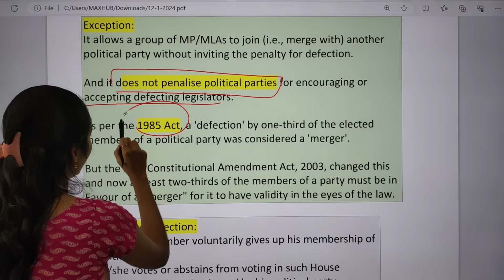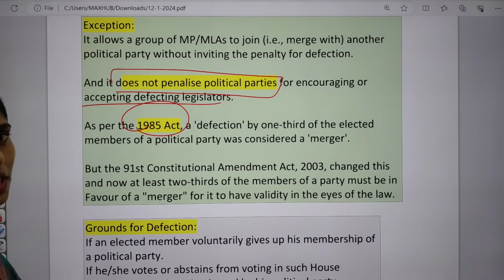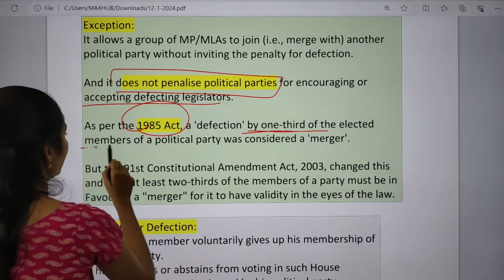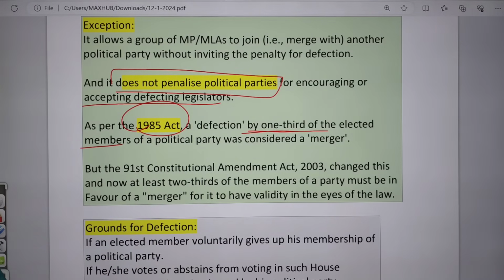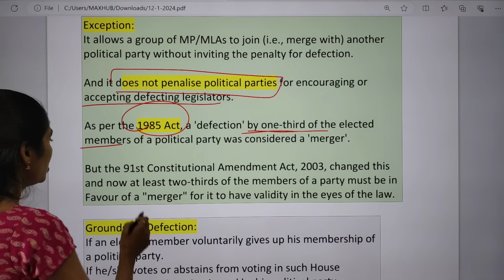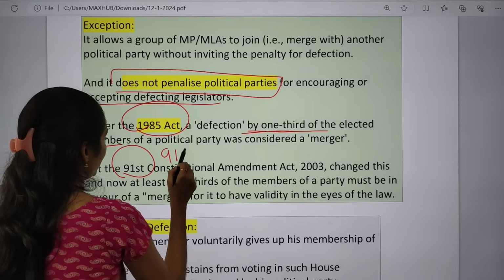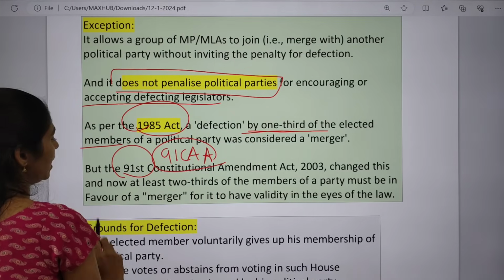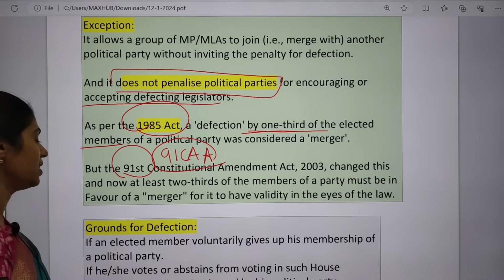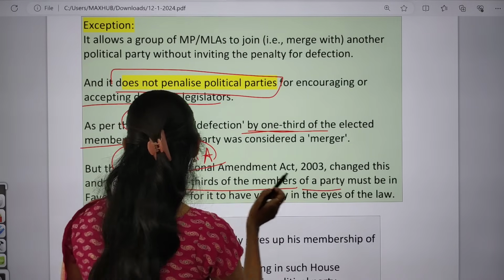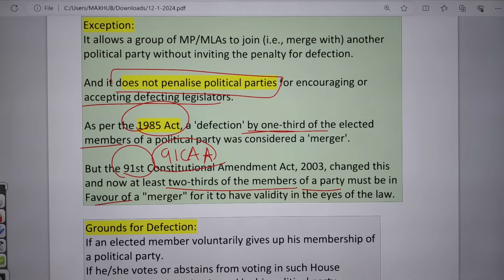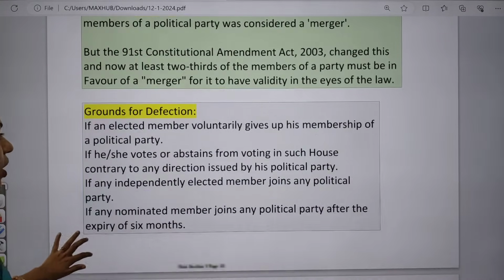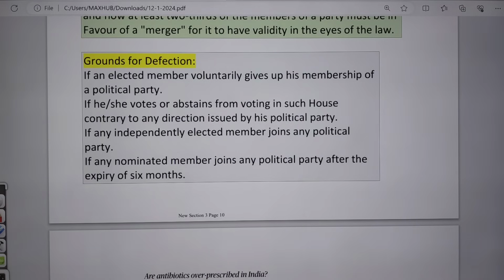And as per the 1985 Act, defection is nothing but 1/3. One-third of the elected members of a political party was considered a merger. But here we have one amendment, that is the 91st Constitutional Amendment Act, which changed it so that at least two-thirds of the members of the party must be in favor of a merger. Okay, that will be valid in the eyes of the law. And if you're talking about what the grounds are, how this defection will be imposed.